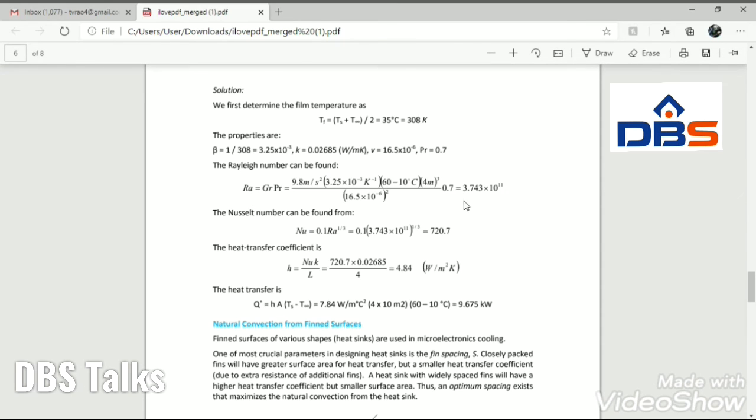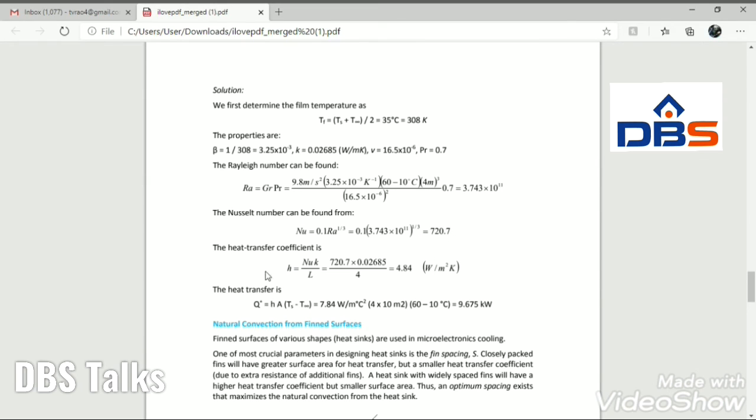Since the Rayleigh number we got is more than 10 to the power of 9, we have to use the Nusselt number equation Nu equals 0.1 times Ra to the power of 1 by 3. From this you find the Nusselt number. Once you know the Nusselt number, we can find the heat transfer coefficient, h value. Once we know the heat transfer coefficient, we can calculate the amount of heat transfer with the help of Newton's law of cooling, q equals hA delta T. So in natural convection problems we can solve using a simple procedure.